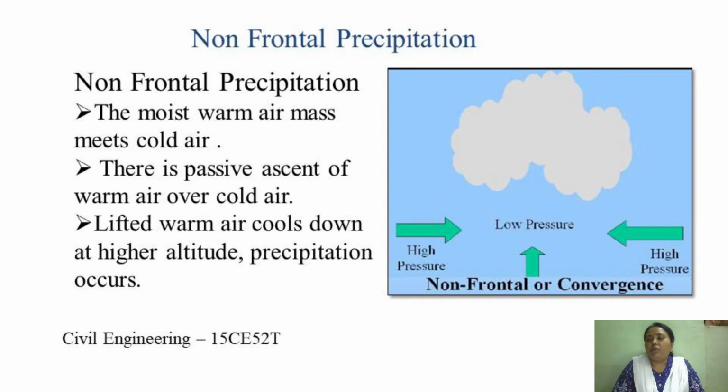So here in the figure you can see, the warm air mass meets the cold air, there is a passive ascent, that is lifting of warm air, and it leads to the formation of clouds at higher altitudes.